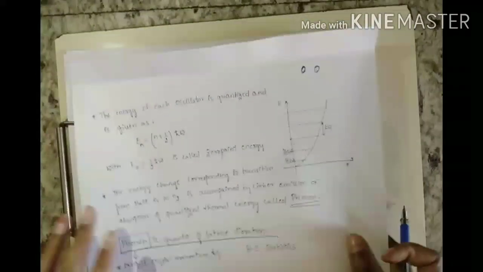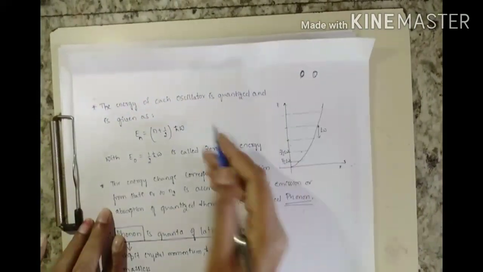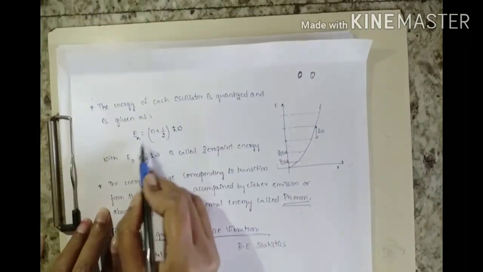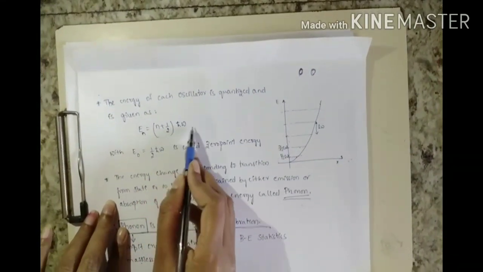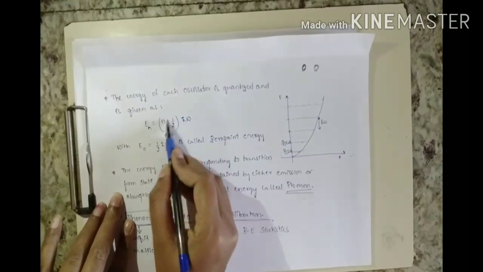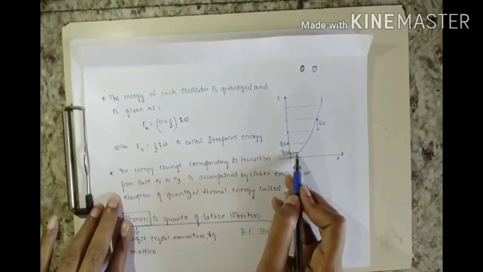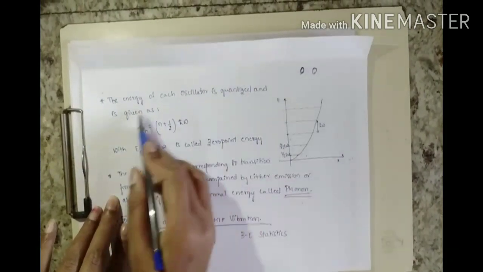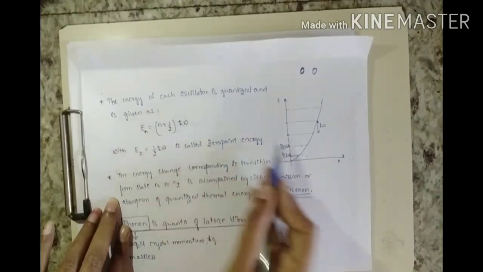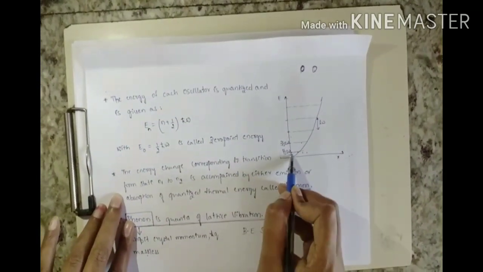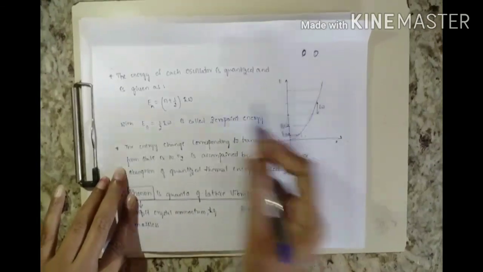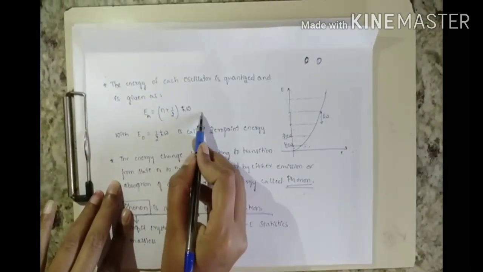So the energy of these oscillators is quantized and is given by (n + 1/2) h cross omega, where half h cross omega is called the zero point energy. You already know that in the case of a simple harmonic oscillator, the zero point energy is half h cross omega, and the higher energy levels are given by (n + 1/2) h cross omega.